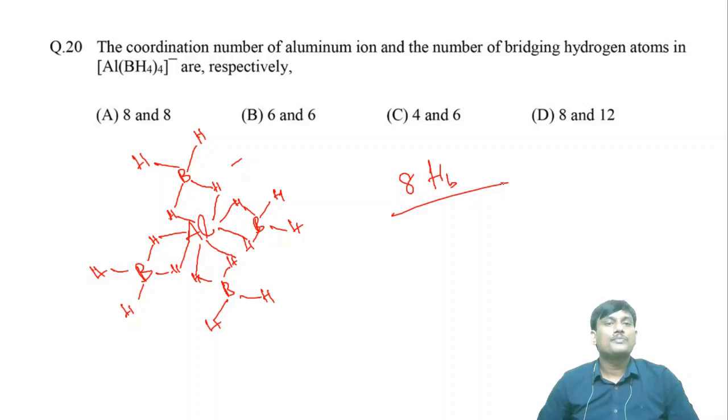What is the coordination of aluminum? Aluminum is coordinated with how many groups or atoms here? Here 8 groups. Aluminum is attached with 8 groups, so the coordination number of aluminum is 8. So what is the answer? 8 and 8. Coordination number and bridging hydrogens are both the same here.